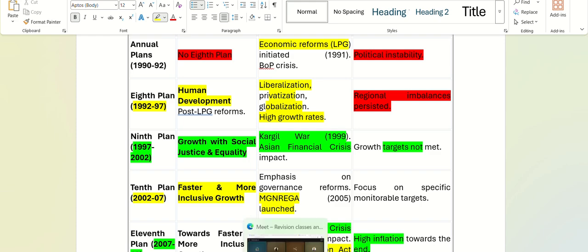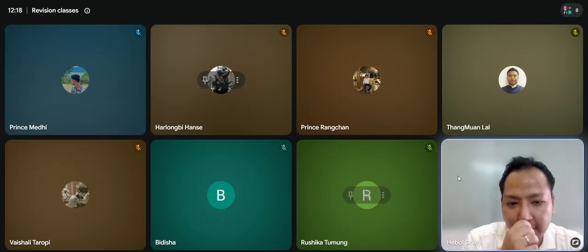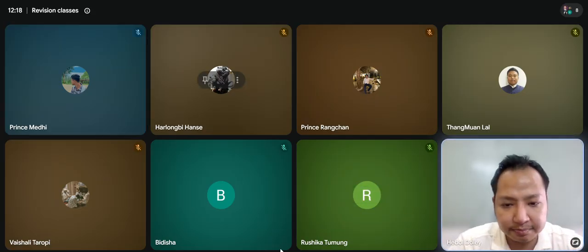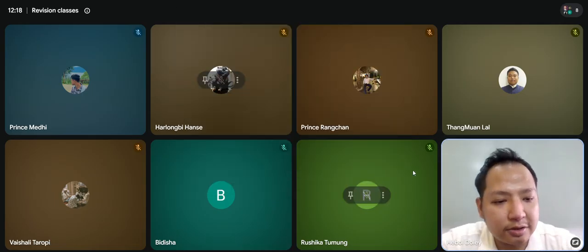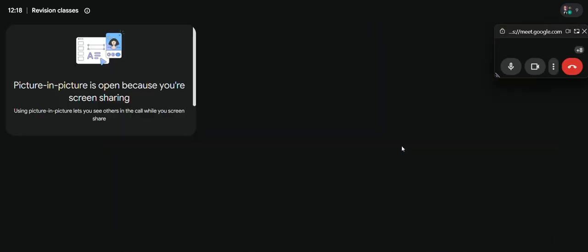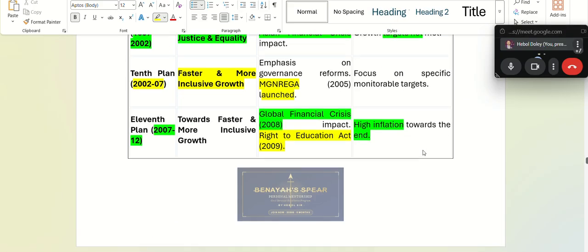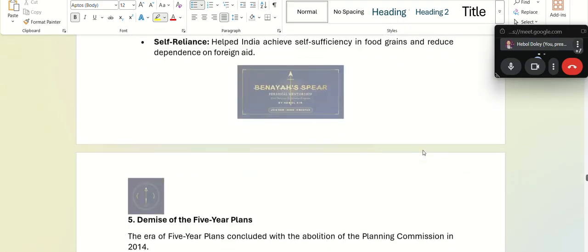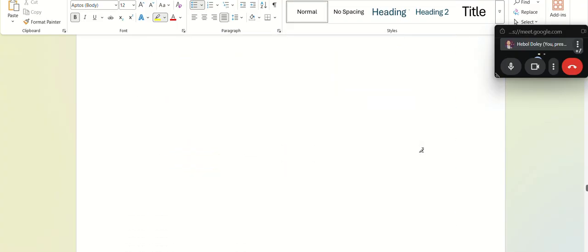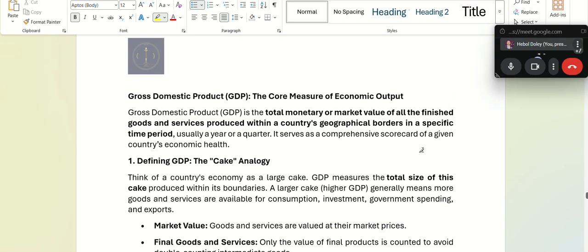Sir, ninth plan, you had the Kargil war. So those types of questions you'll be asked for your prelims perspective. All right, so this was a little bit of introduction of economic planning in the country. Now, all these characteristics I'm not discussing, you'll go through this. I'll send the documents to you whenever possible.